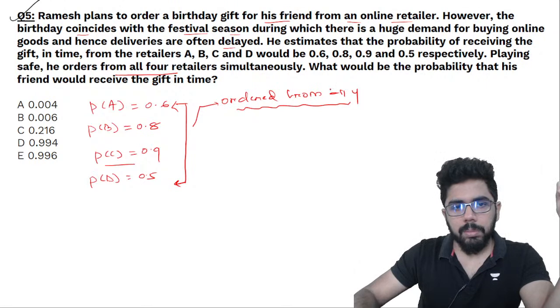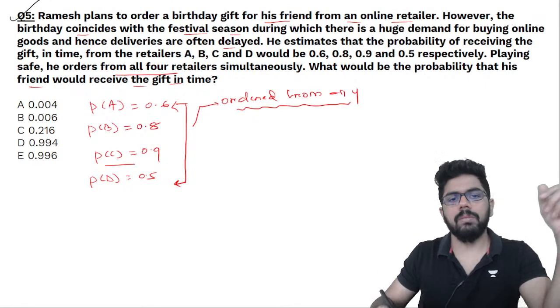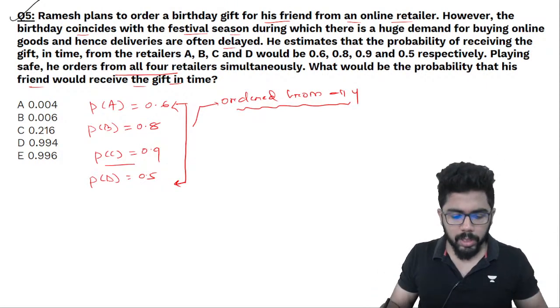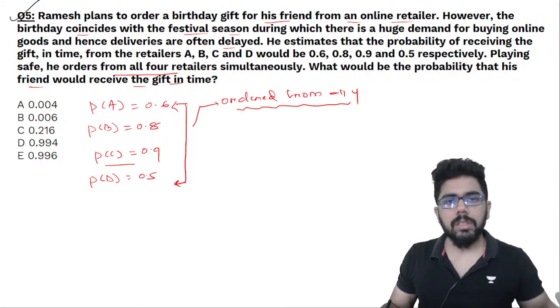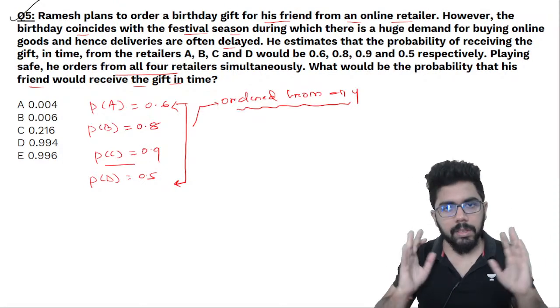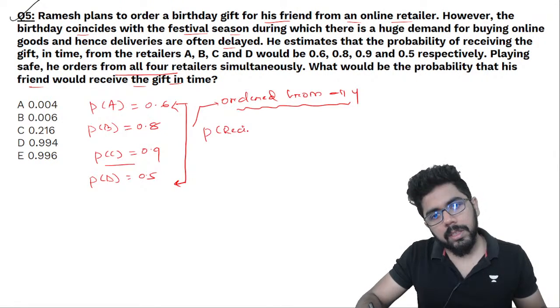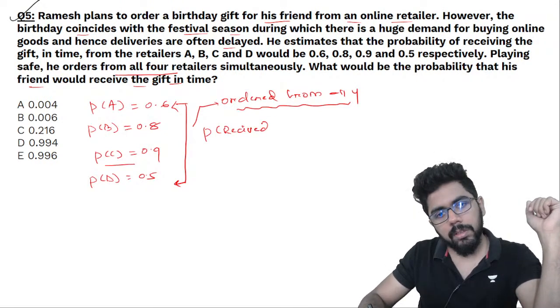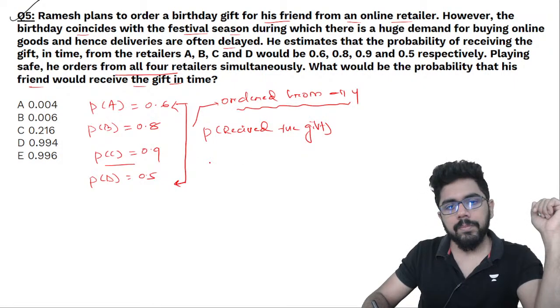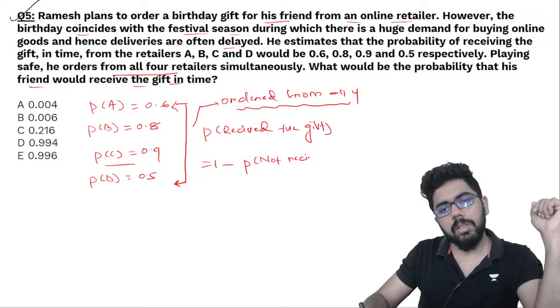So what would be the probability that the friend would receive the gift? Now the friend is receiving the gift from one retailer or multiple retailers, it doesn't matter as long as his friend is receiving the gift. So the probability that the friend received the gift is 1 minus the probability that the friend did not receive.